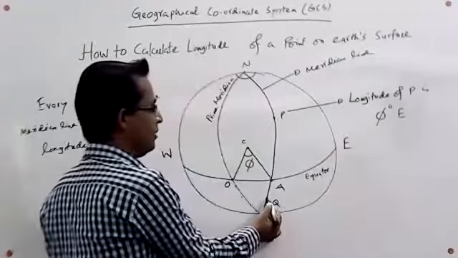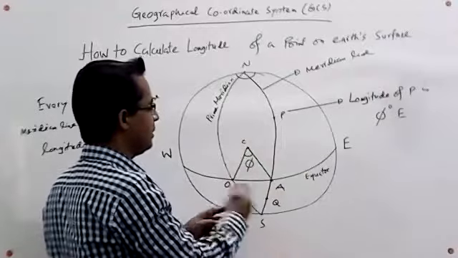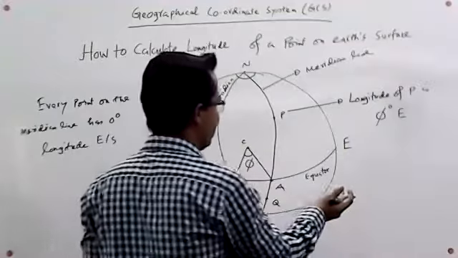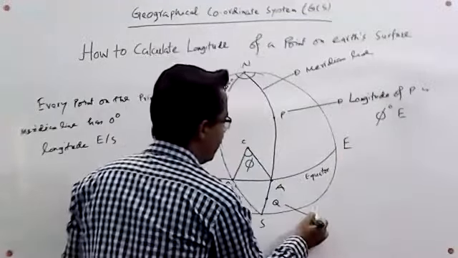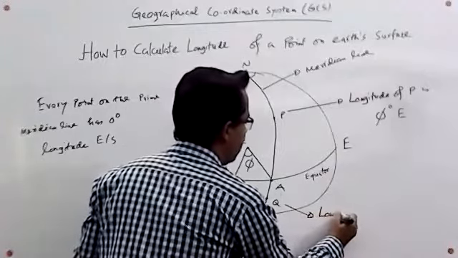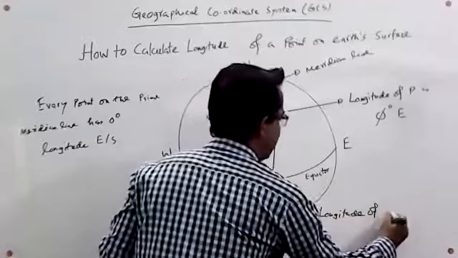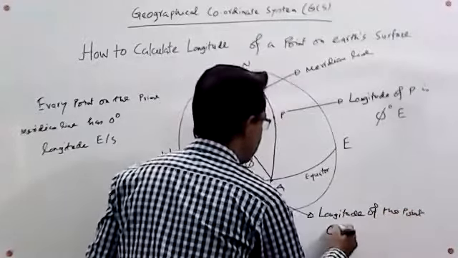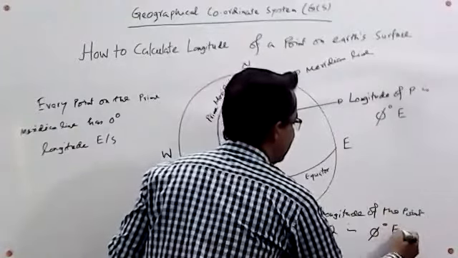This point is situated in the eastern hemisphere, so the longitude of the point Q is also 5 degrees east.